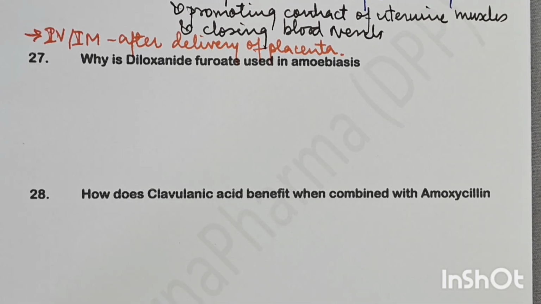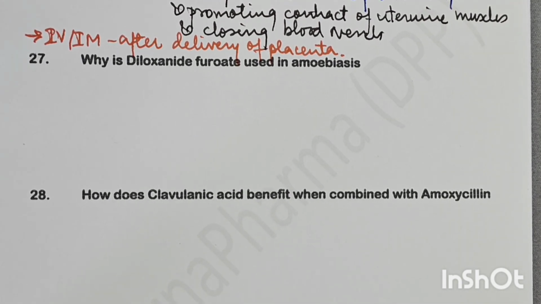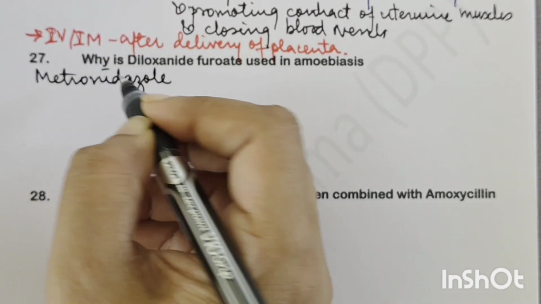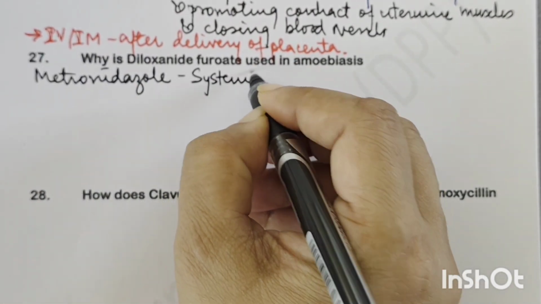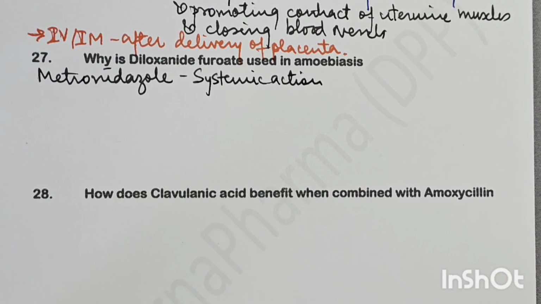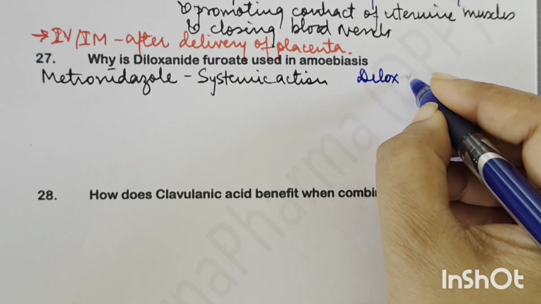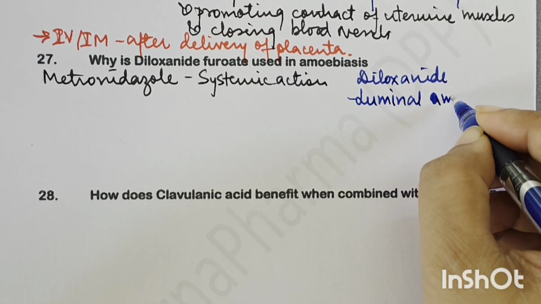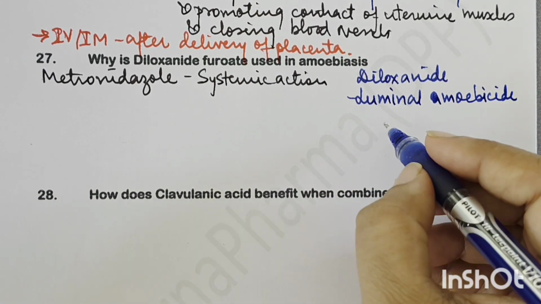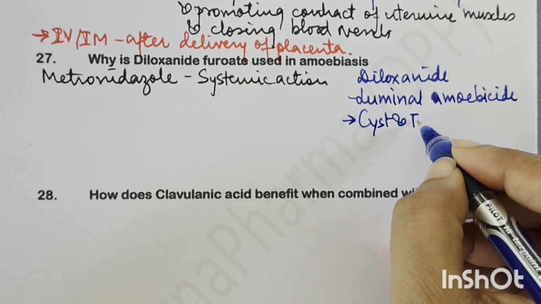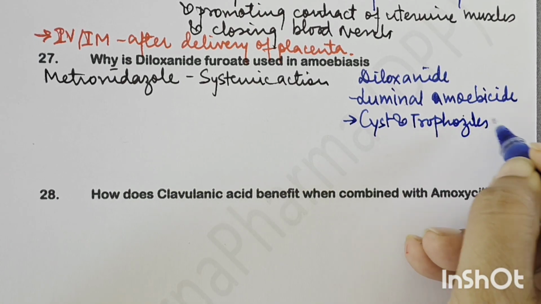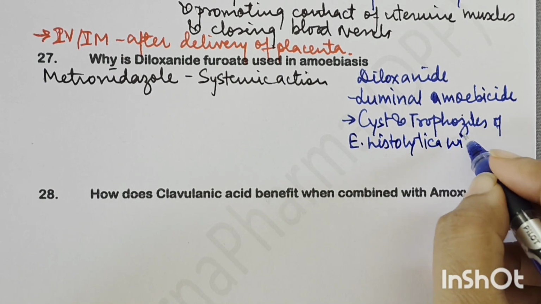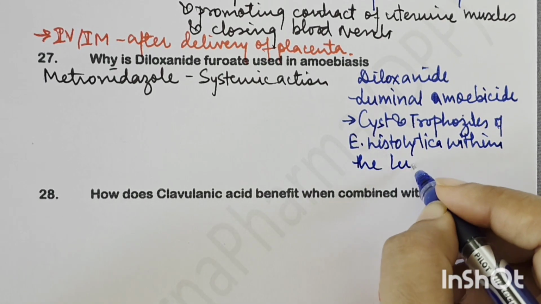Next is, why is diloxanide furoate used in amoebiasis? So in amoebiasis, now the drug we give first is metronidazole, which has a systemic action, right? So it is used in amoebiasis. Now diloxanide furoate, diloxanide is basically a luminal amoebicide. Okay, so it acts on the cysts and trophozoites of Entamoeba histolytica from within the lumen of the intestine.